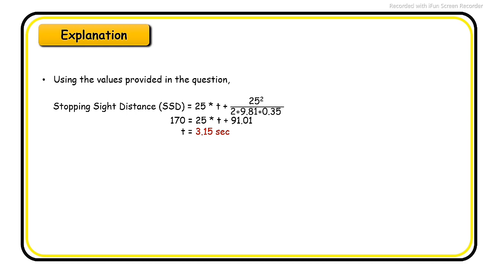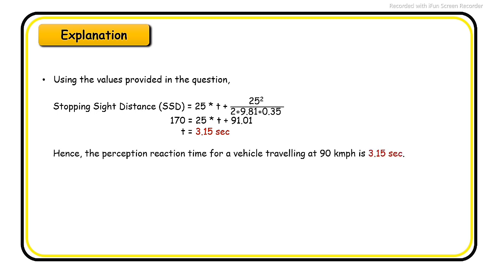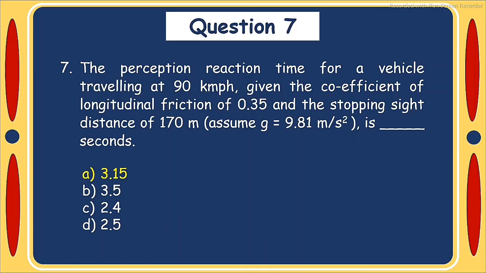Using the values provided in the question, stopping sight distance is 25 multiplied by t plus 25 square by 2 multiplied by 9.81 multiplied by 0.35. By this, perception reaction time is 3.15 seconds. Hence the perception reaction time for vehicle traveling at 90 km per hour is 3.15 seconds. So the answer of question number 7 is option A, 3.15.